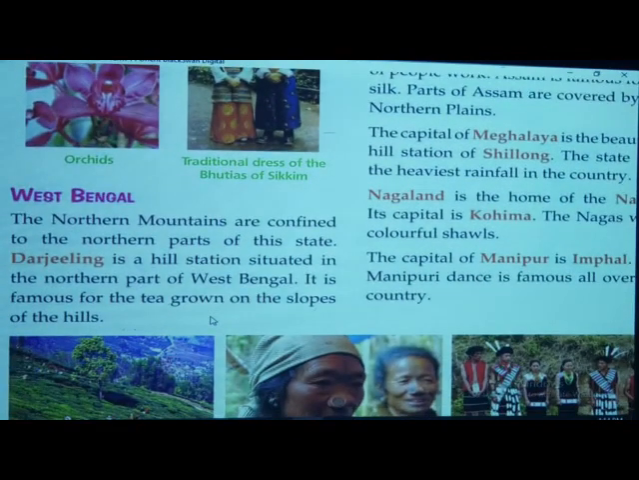Now come to the point of West Bengal. The northern mountains are confined to the northern parts of this state, that is Darjeeling. Oh yes, a beautiful state. Darjeeling is a hill station situated in the northern part of West Bengal. Where do we have West Bengal? Correct, that side it is the northern part, Darjeeling is there. It's famous for what? Tea plantations. Tea is grown on the slopes of hills.